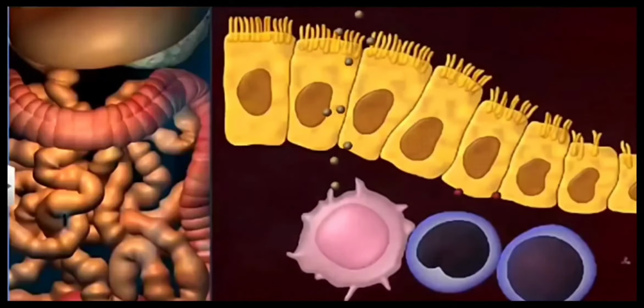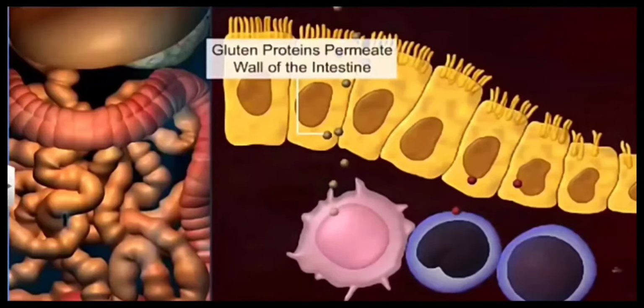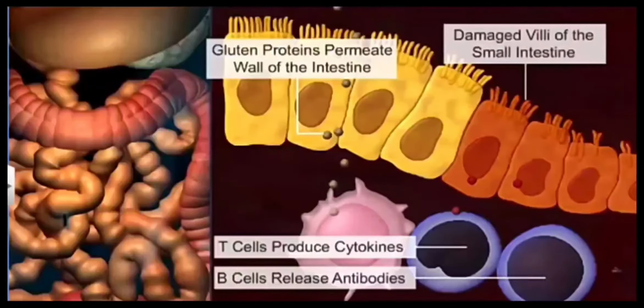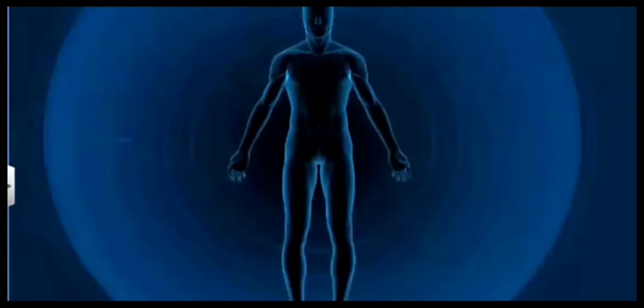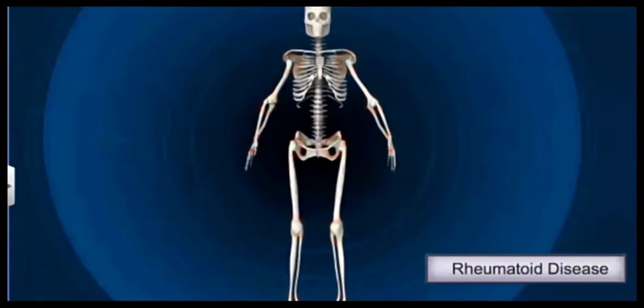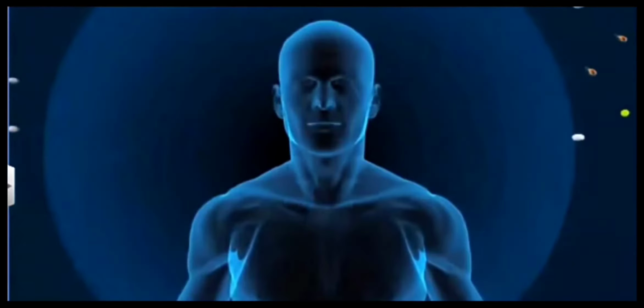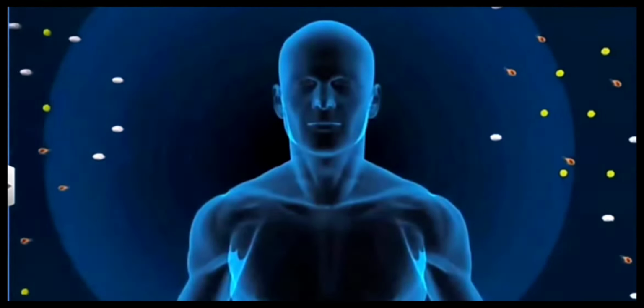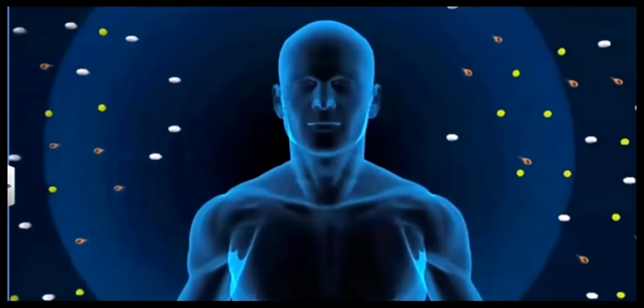But in autoimmune responses, the body treats its own cells as non-self cells and starts producing antibodies against it. There are many diseases like rheumatoid arthritis, Parkinson's, Alzheimer's, multiple sclerosis. These are autoimmune responses.